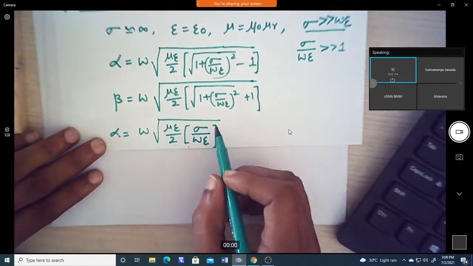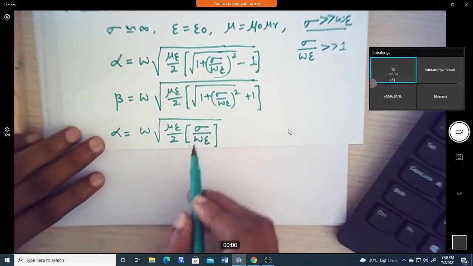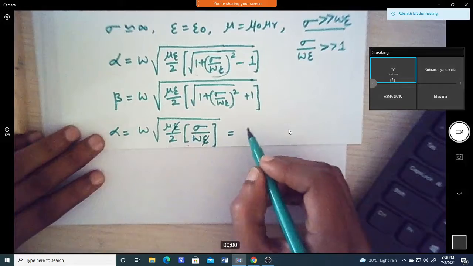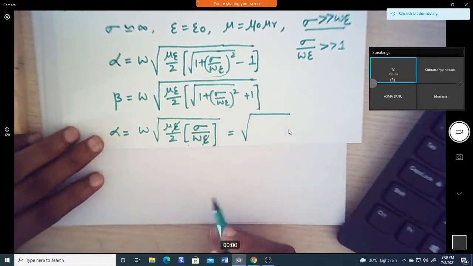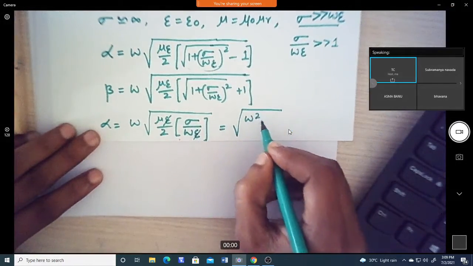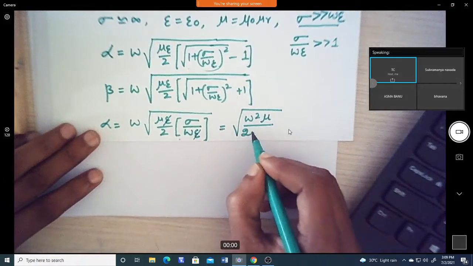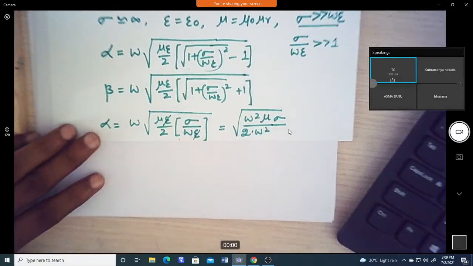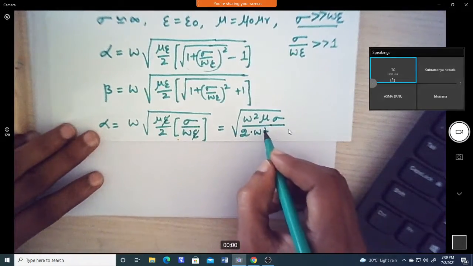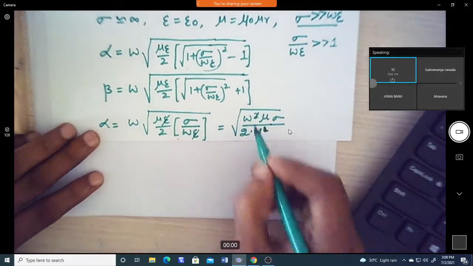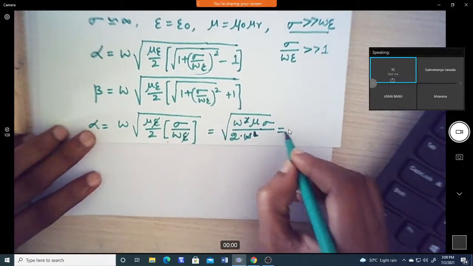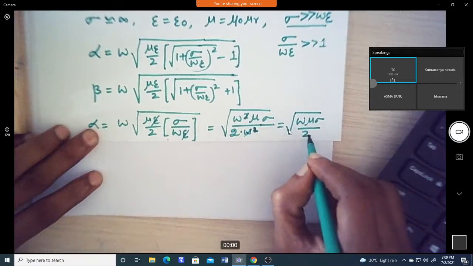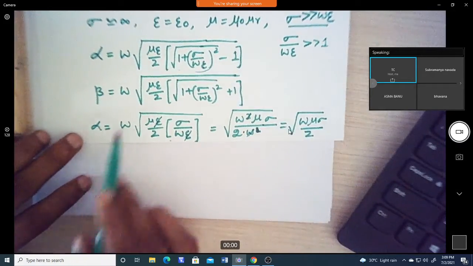Here epsilon will cancel, and if I take omega into the square root, what do we get? Omega square mu divided by 2 into omega square, with sigma in the numerator. So one omega and omega get cancelled, and we are left with omega mu sigma by 2. So this is alpha.